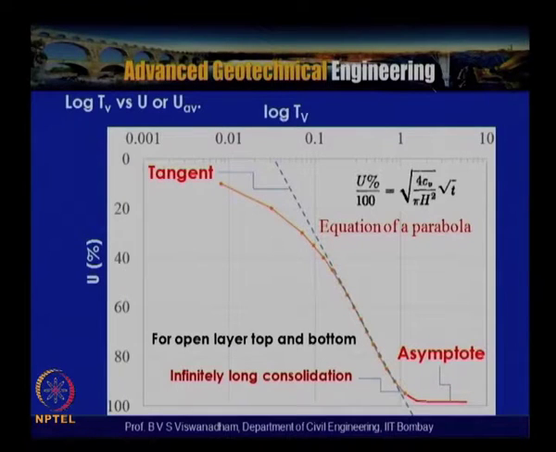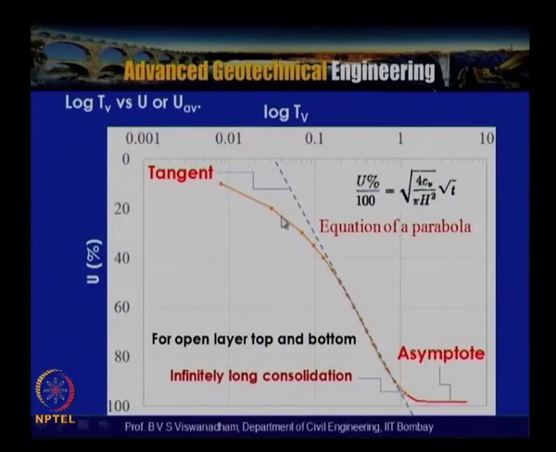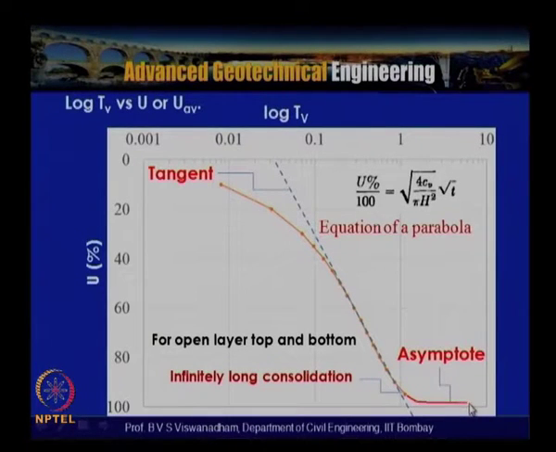And this graph or condition is actually for two conditions. One is an open layer at top and bottom, and the other is that the initial excess pore water pressure is constant with depth. So this particular graph straightens beyond that, and beyond 90% you can see that it becomes asymptotic.